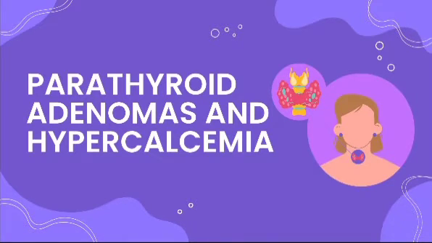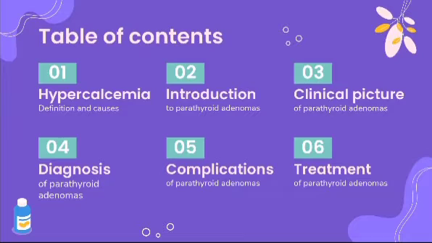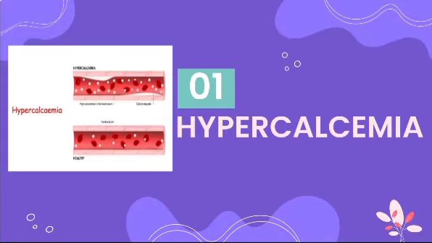Parathyroid adenomas. So first, let me quickly go over what we're going to be covering in this presentation. First of all, we'll talk about hypercalcemia, its causes, and what hypercalcemia actually means. Then we're going to talk briefly about parathyroid adenomas and the clinical picture of it, so what the patient can be presenting with, and then how we can diagnose parathyroid adenomas, what the possible complications are, and what the different treatment options are for the parathyroid adenomas. So let's get started with hypercalcemia.